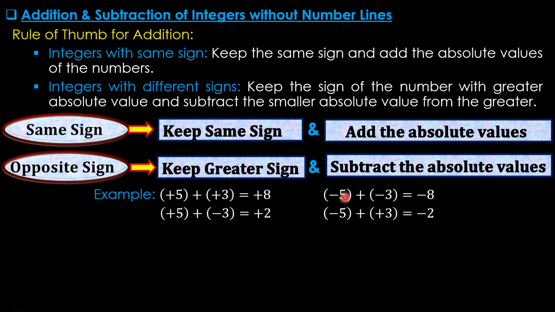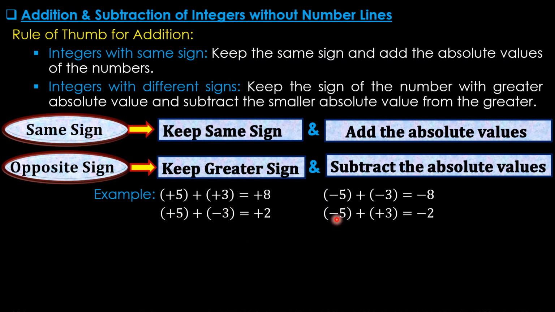After that we just add the absolute values, which is 5 and the absolute value of this is 3, so 5 plus 3 equal to 8. Here also, opposite sign, so we take the sign of the greater number first, so plus 5 and minus 3, greater sign is plus, we take plus, then we just take the absolute values, which is 5, and the absolute value of this is only 3, so 5 minus 3 equal to 2.